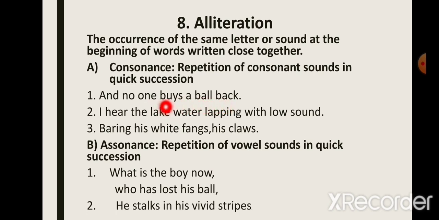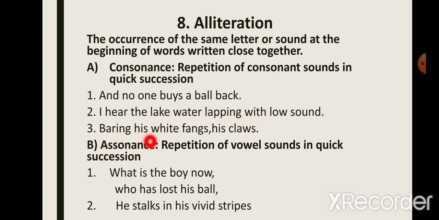Now these words that are closely placed, buys, ball and back, these three of them, they begin with the same sound b. So this is the repetition of consonant sound b. Next we have, "I hear the lake water lapping with low sounds." Now here the repetition is of l sound.